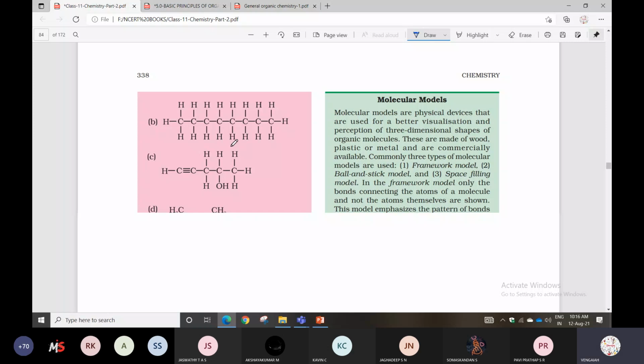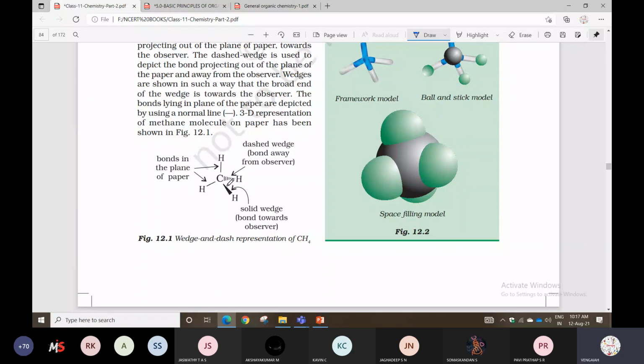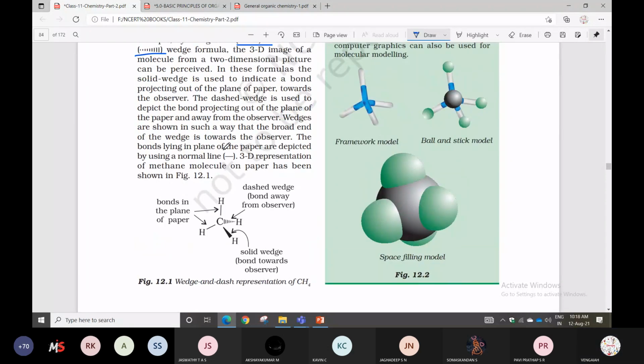So look at this compound here. Here one is dash lines, next one is solid line. Solid line means the bond is towards the carbon. Dash line is nothing but away from the carbon. One is near to the carbon, the next one is away from the carbon. So solid line is nothing but the bond is towards the observer. Again, yes, those things you can follow.